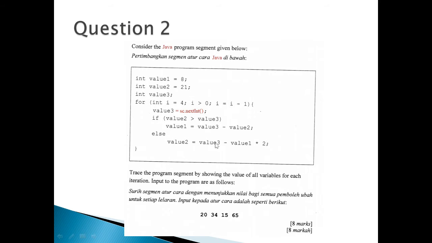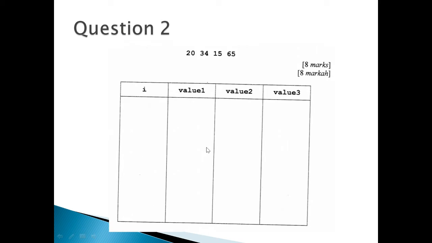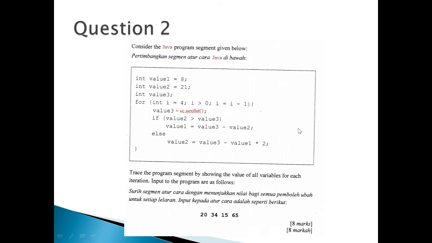So 34 minus negative 2 is actually 34 plus 2, and the result for value 2 is 36. So you fill the table: I is now 3, value 1 is still negative 1, value 2 becomes 36 and value 3 becomes 34.